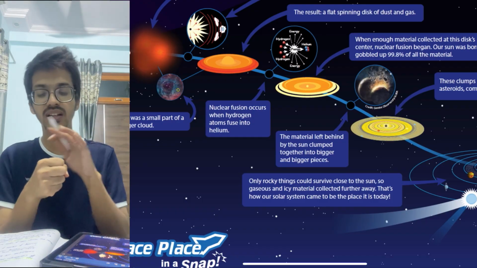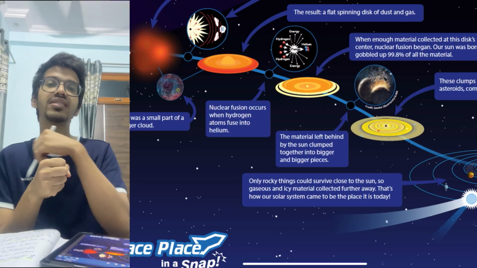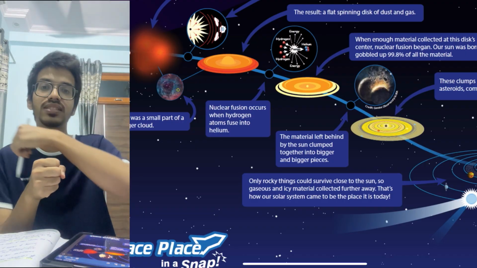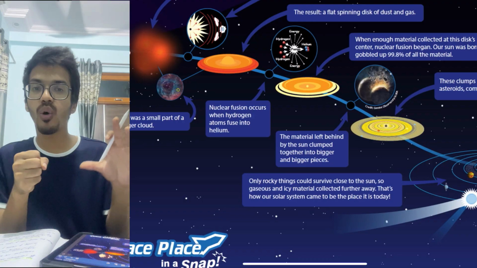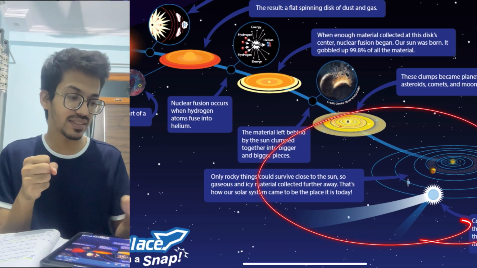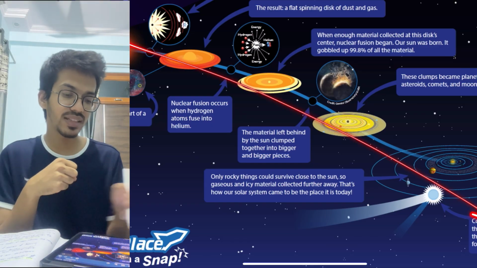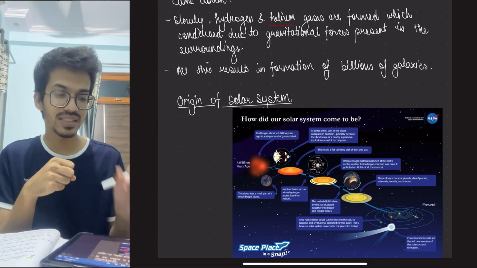As this keeps on condensing, it forms a primitive sun, and the gas masses revolving around also condense and form the planets. So the present day planets are formed like this. This has been told to you in this diagram also. Let's try to remember it by writing it as well.